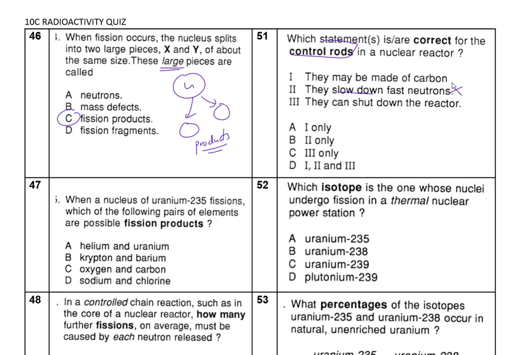Okay, they're made of carbon. We don't know. But we know that they shut down the reactor. How did they shut down the reactor? Because they absorbed neutrons, which means there's less reaction. So therefore, it's going to be what? I'm going to put C there.